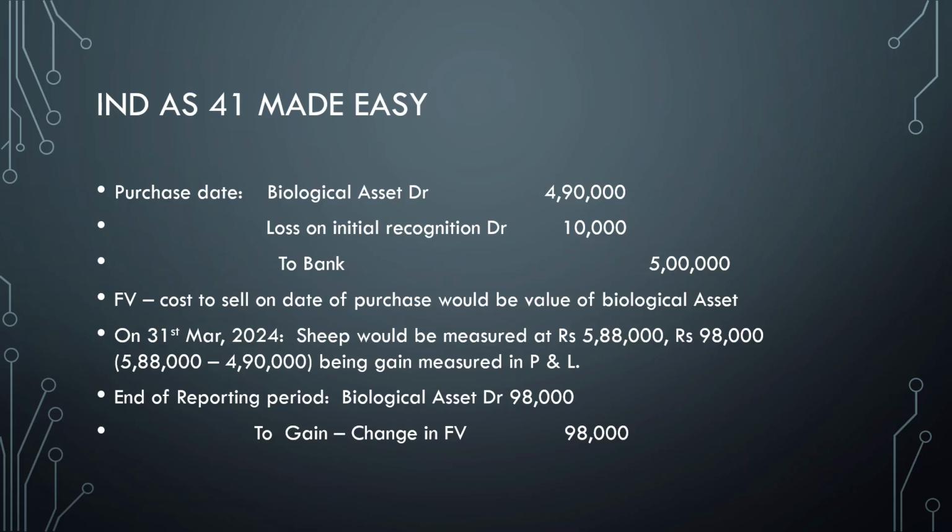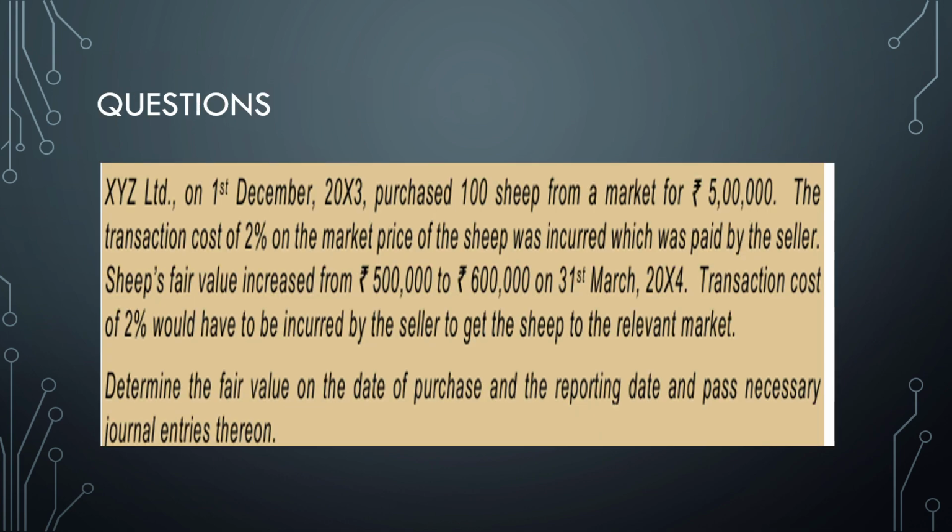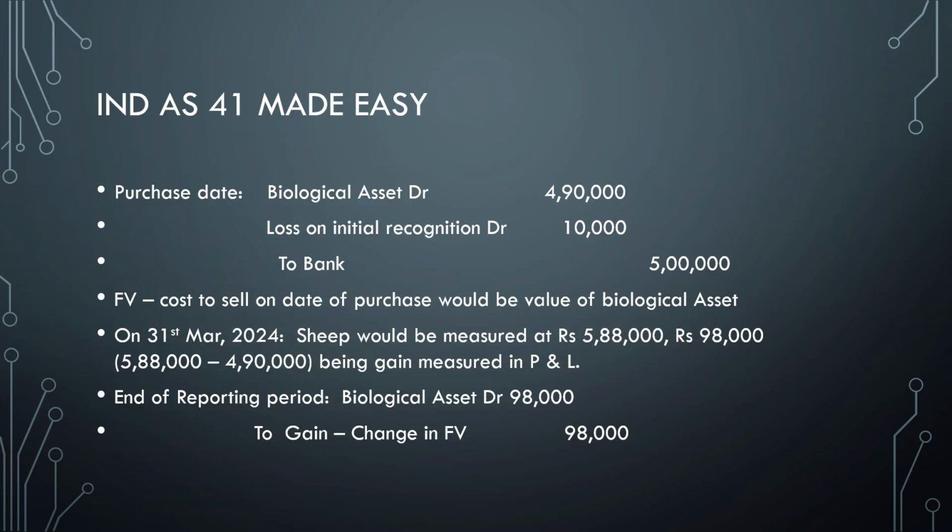So what we have to do is, on the date of purchase, first of all, 4,90,000. Now how is 4,90,000 arrived at? 5 lakh into 2% is 10,000. So 5 lakh minus 10,000 will give me 4,90,000, and the 10,000 will be recognized in P&L. What is the entry? Loss on initial recognition. It will be recognized in P&L. And totally how much are we incurring? 5 lakhs. So fair value minus cost to sell on the date of purchase would be the value of the biological asset. So that is nothing but what we just computed, 5 lakhs minus 10,000.